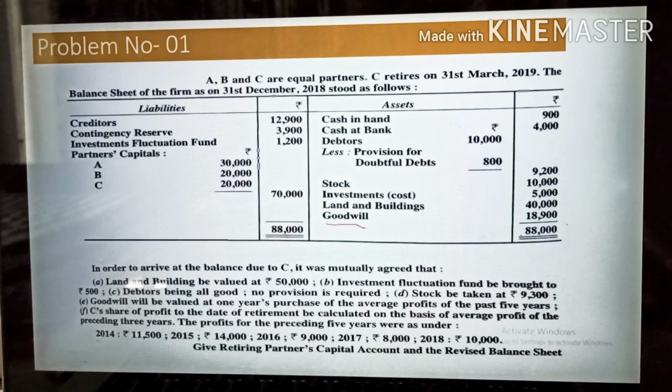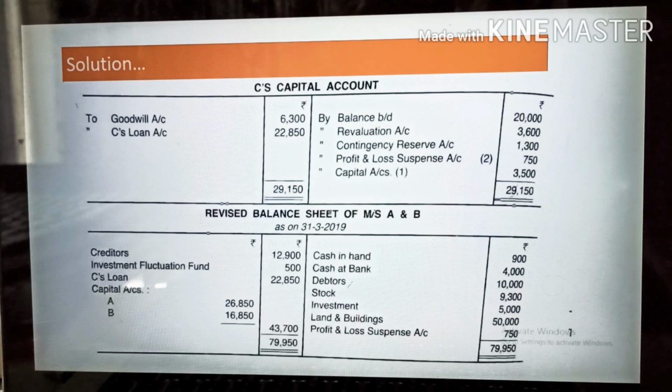So it is very simple. Once you divide by 3, it will come 6,300. You need to write this one also. Okay, after the adjustment, your balance will come, C's loan account is equal to 22,805.